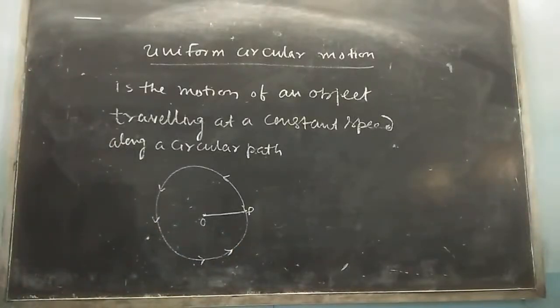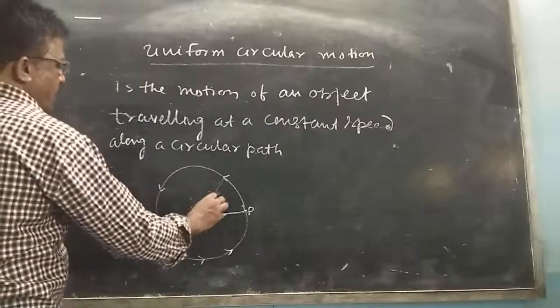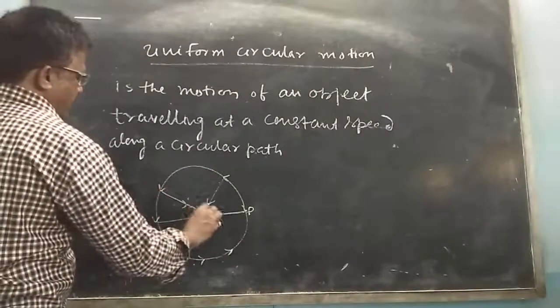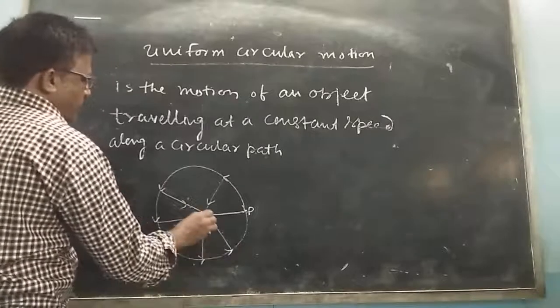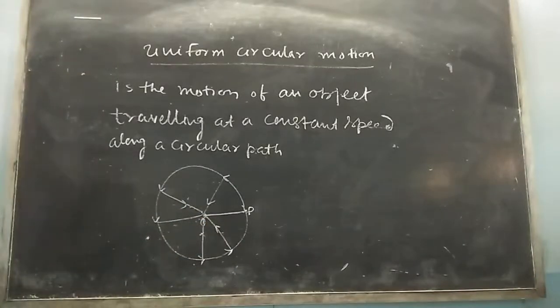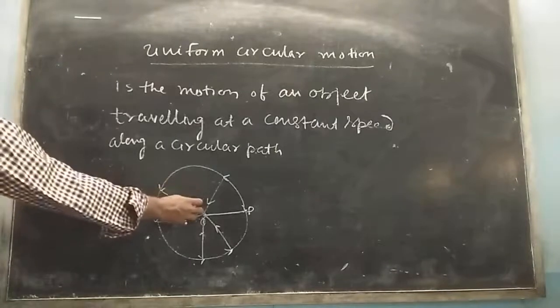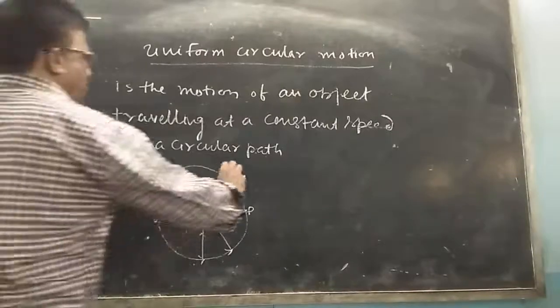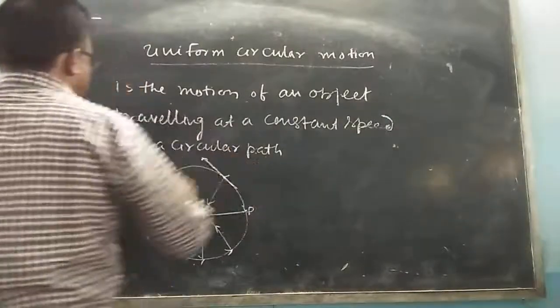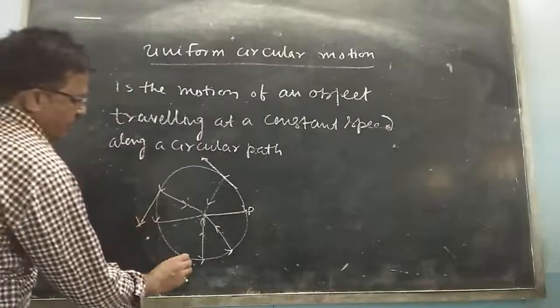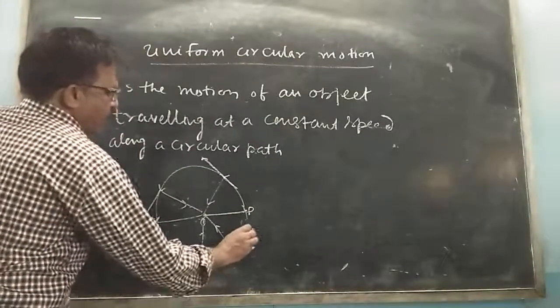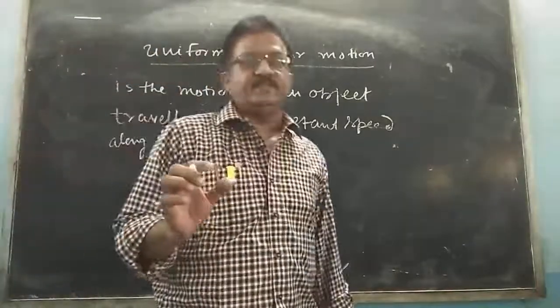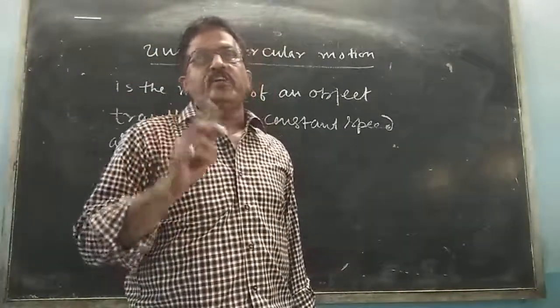So towards the center a force is acting. What is that force? We are going to learn. Is it clear? Now, when a body moves in a circle, the direction of motion at any instant is along the tangent, like this. Speed is constant, but direction changes continuously.